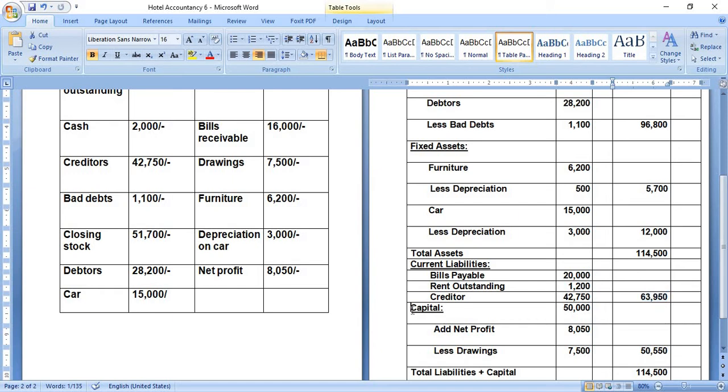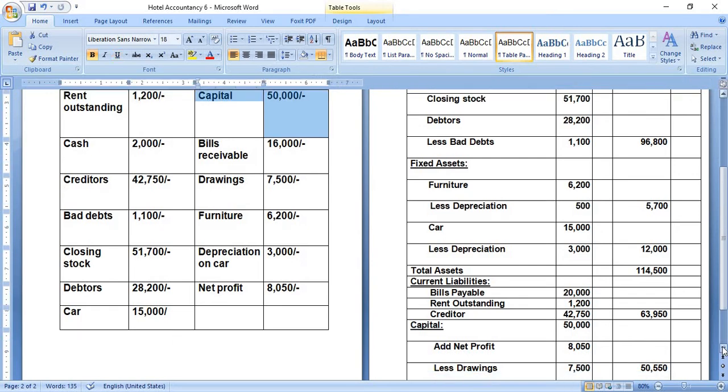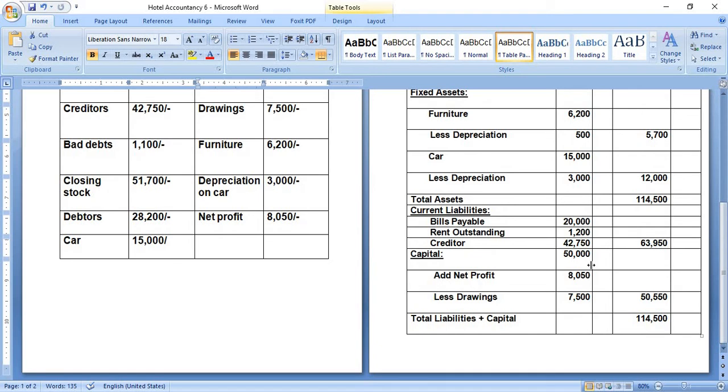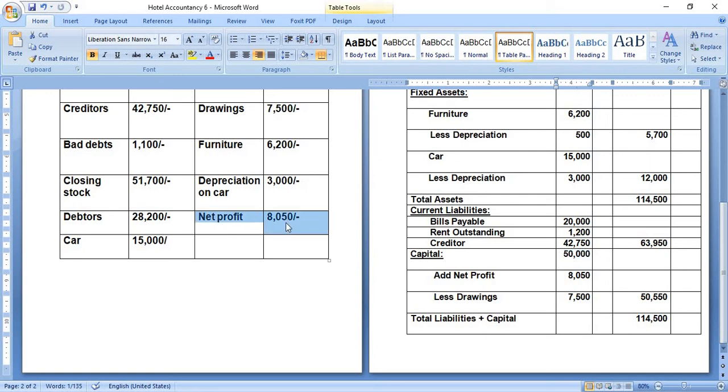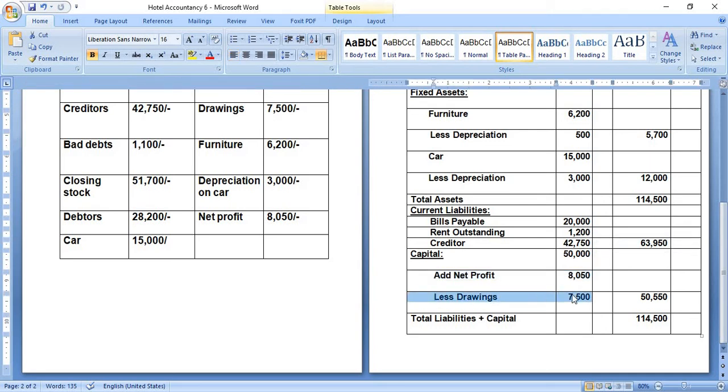Next I move to the heading, that is capital. Capital is also mentioned in our question. Here we have the capital investment, which is done by the owners, as I mentioned in the earlier class also. Capital, I just mentioned 50,000. Then I add the net profit into it, 8,050. That is, add net profit 8,050 and less drawings as per the formula.